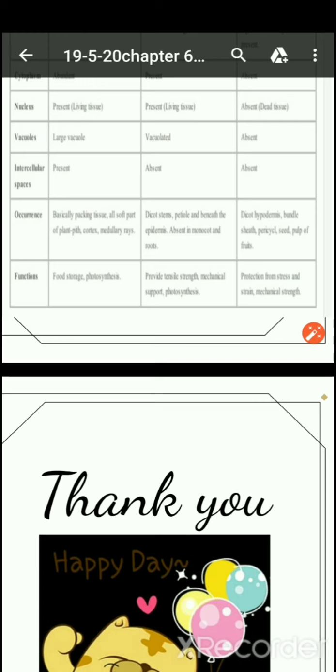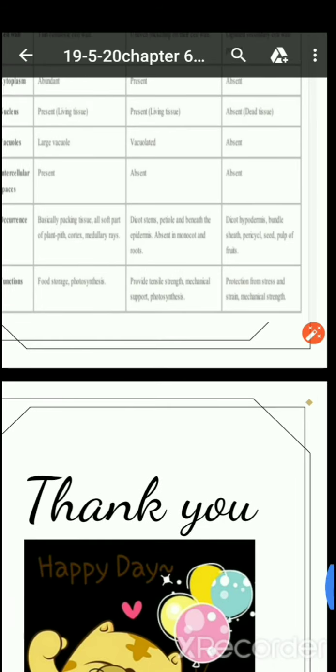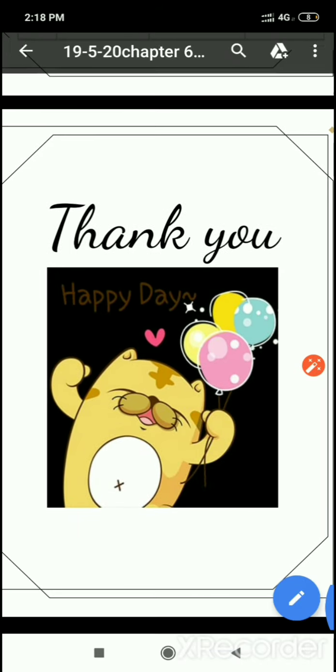Now function. The main function of the parenchyma tissue is food storage and photosynthesis, right? And the main function of collenchyma is to provide mechanical strength and tensile strength, which means flexibility. And last but not least, sclerenchyma protect the plant from stress conditions and strain conditions, and they also provide mechanical strength.